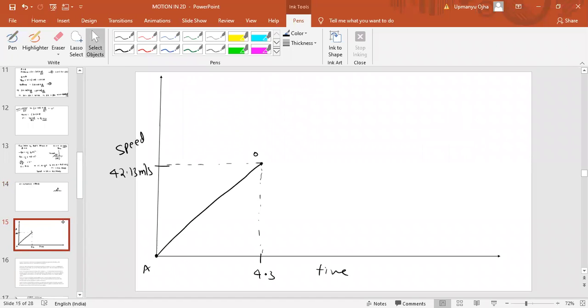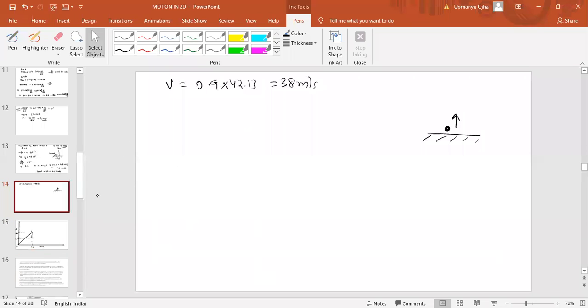So you can see that at time t equal to 4.3 second, its velocity reduces to 38 meter per second, because as soon as it hits the ground, its speed is reduced and it becomes 38 meter per second. Fine. Now what will happen?